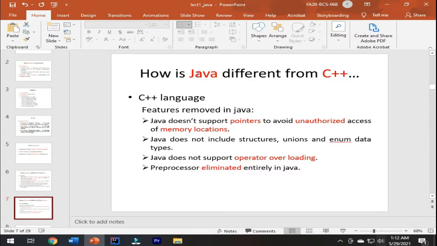Then how Java is different from C++. Features removed in Java: Java does not support pointer types to avoid unauthorized access of memory locations. Now this is the main reason hackers used pointers to access our software and apps. So this is the reason in Java programming language these pointer types are not added. So Java programming language is a very secured language. Java does not include structures, unions, enum data types. Java does not support operator overloading. Preprocessors are eliminated entirely in Java.